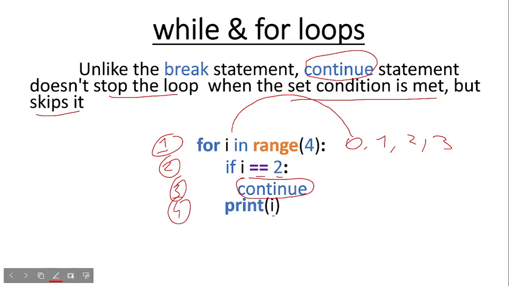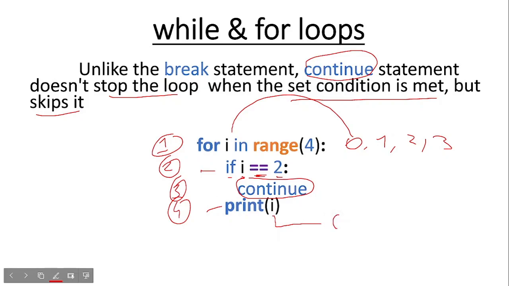It will go to the second line of code, and our if condition will ask Python if i equals 2. The answer is no, as it currently stores an integer of 0. It will skip the third line of code where the continue statement is. It will go directly to the print function in the fourth line of code, and the i variable, which currently holds an integer of 0, will be printed, so 0 will be displayed on our screen.